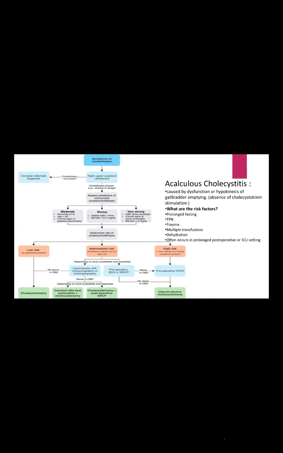Symptoms of cholelithiasis, my dear candidates, very highly important for my DHA candidates. Cholelithiasis with right upper quadrant pain; the presence of ascending cholangitis strongly predicts concurrent choledocholithiasis. Common bile duct more than 6 millimeters, so 0.6 centimeter. Bilirubin will be high.